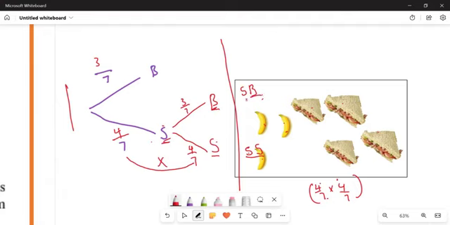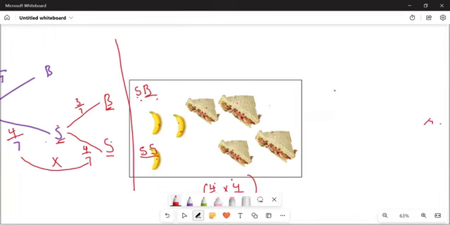What is the probability that you'll choose a sandwich and then you choose a banana? You're going to say it's 4 all over 7 multiplied by what? By 3 all over 7. So here you come and say for this one, we're going to have 4 all over 7 multiplied by 3 all over 7. And then you get an answer here. You can type this in your calculator.